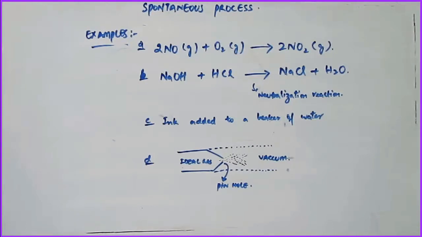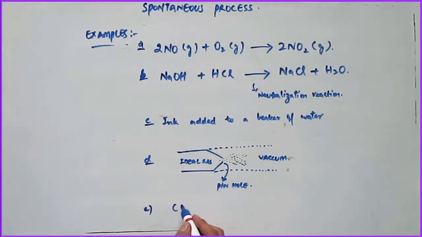In a similar manner, if we add a drop of ink to a beaker of water, the ink spreads spontaneously throughout the beaker, making the whole solution ink colored. Again, expansion of an ideal gas through a pinhole into a vacuum is a spontaneous process because there is no energy change in the system during this expansion.